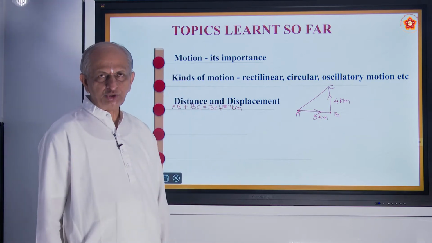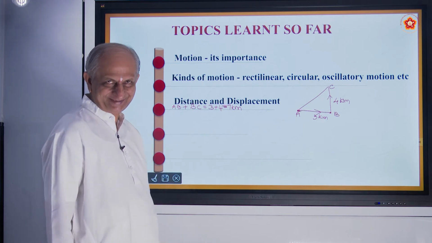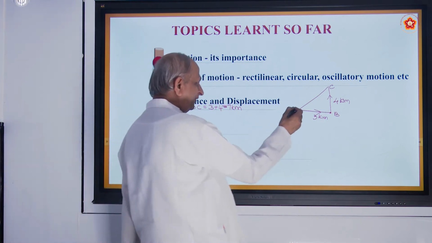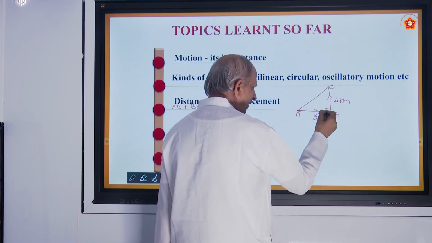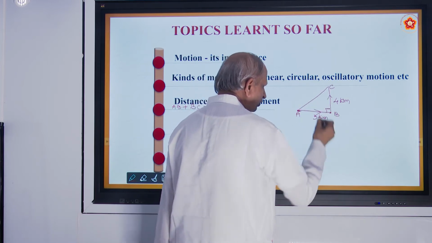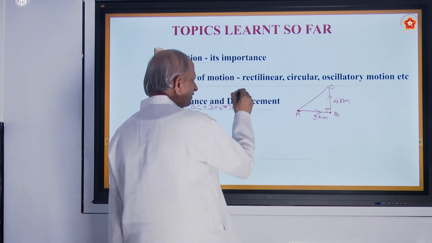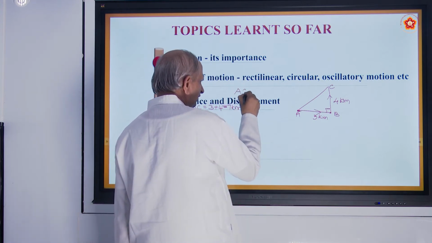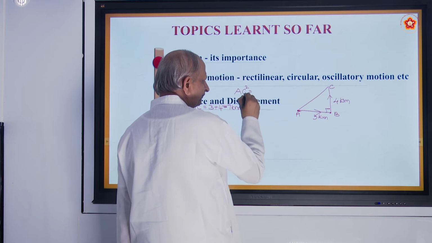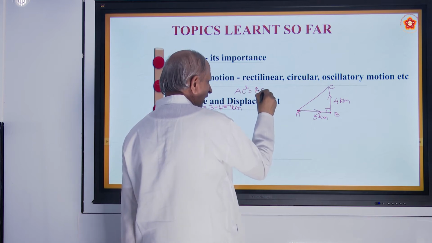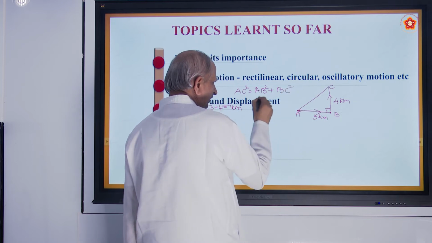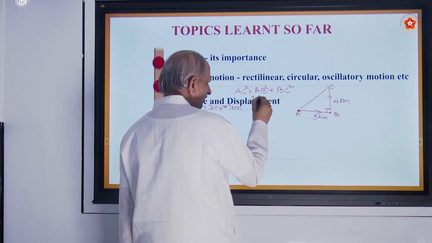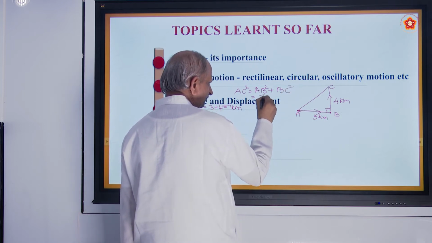Displacement means the shortest distance from A to C. Because this is a right angle triangle, this is called the hypotenuse, the longest side. So we have displacement: AC square is equal to AB square plus BC square. AB, how much? Let us take 3.